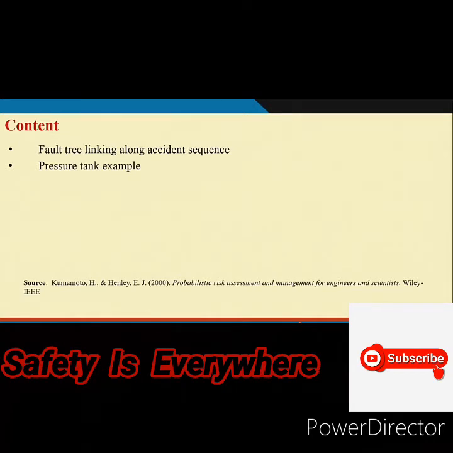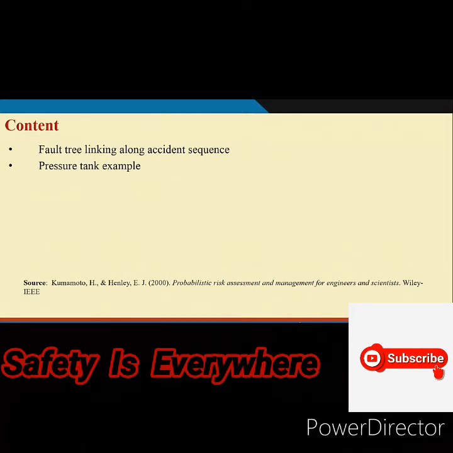Now, depending on the system configurations, there will be different layers of protection. Each of the layers can fail. If you want to know how these layers fail, ultimately you require to develop a fault tree.